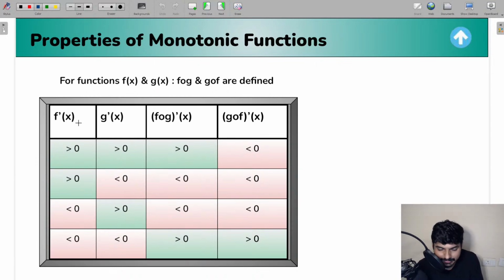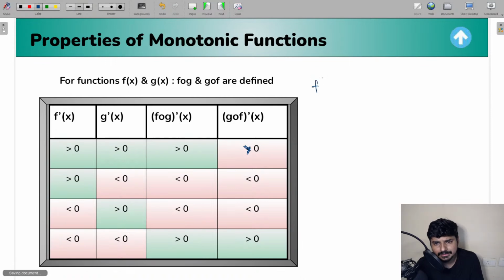You see, when f is increasing, g is increasing, f dash of x will be greater than 0. G dash of x is going to be greater than 0. Then remember, guys, f circle g and g circle f are also going to be increasing functions, because if you find f circle g dash of x or g circle f dash, whatever result you're going to get, that is going to be definitely greater than 0. Remember that, everyone. Okay, and the logic is very simple. Again, it's not rocket science. Okay, I'm applying a very simple logic.